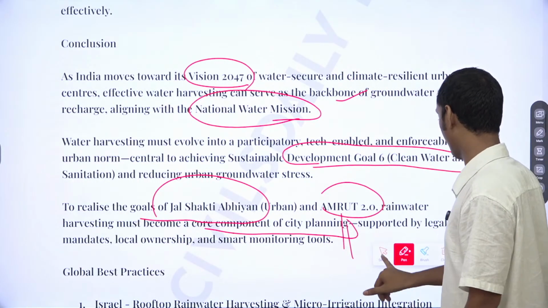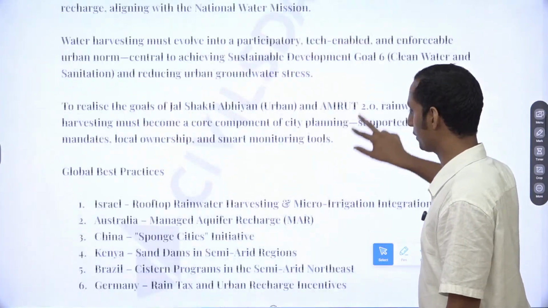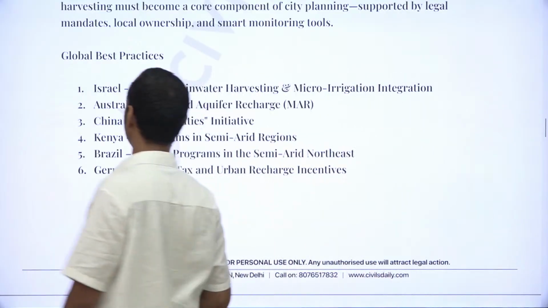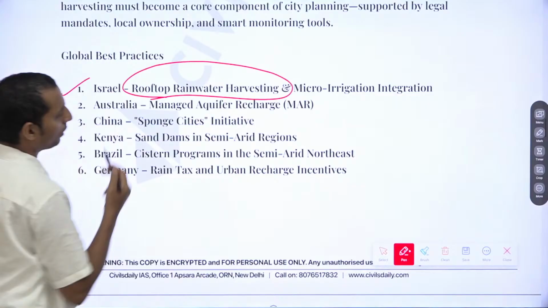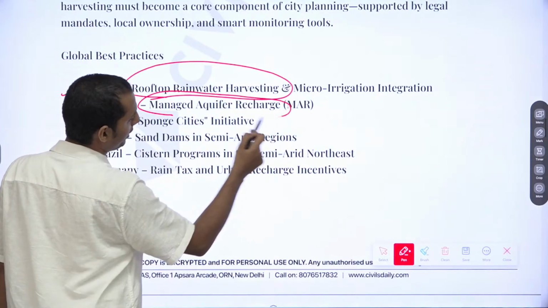You can mention the different global practices. You can mention Israel's rooftop rain harvesting system, which is mandatory for almost all the houses. You can mention Australia's managed aquifer recharge.